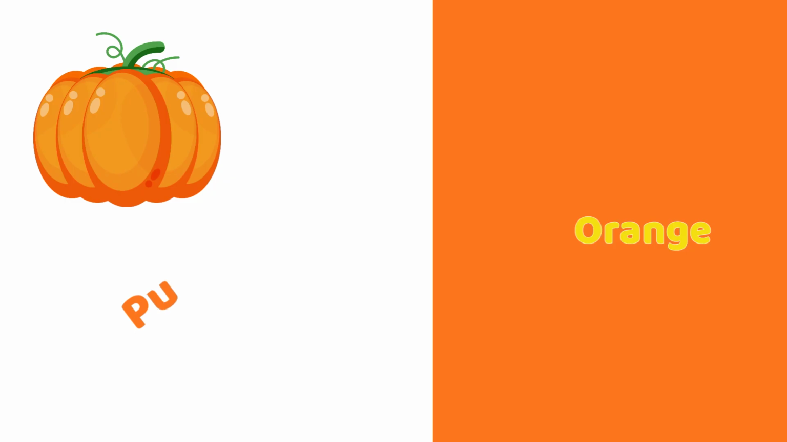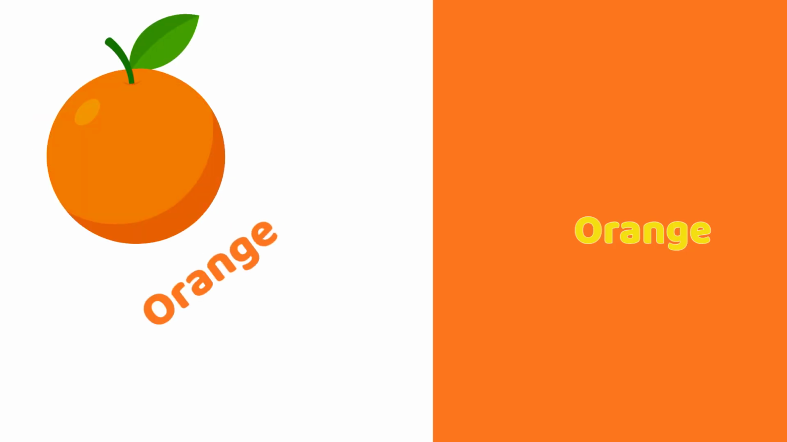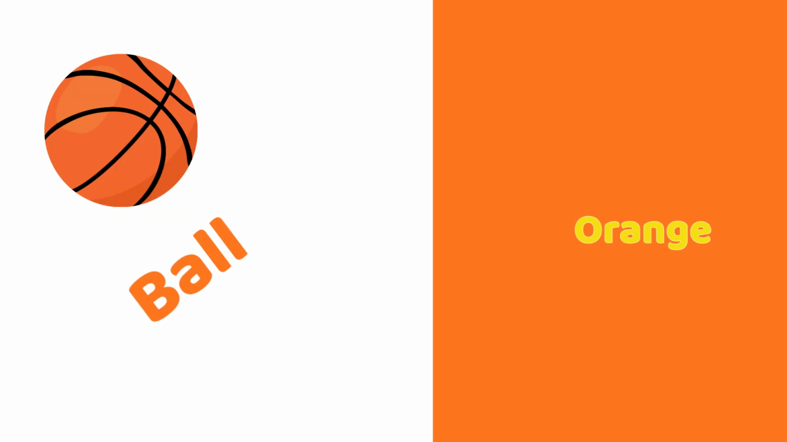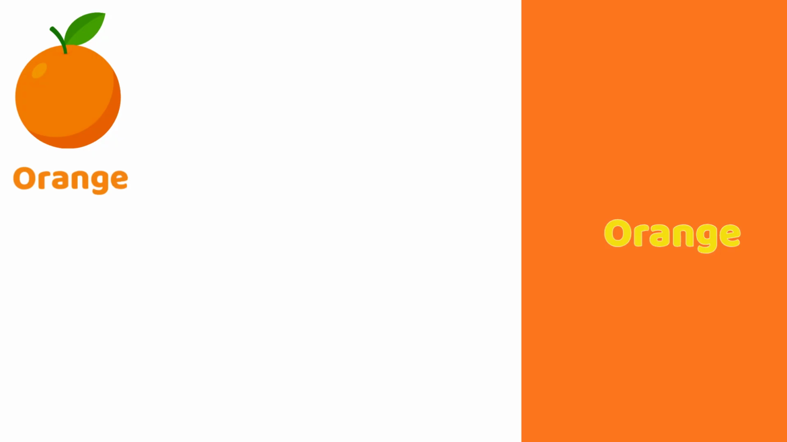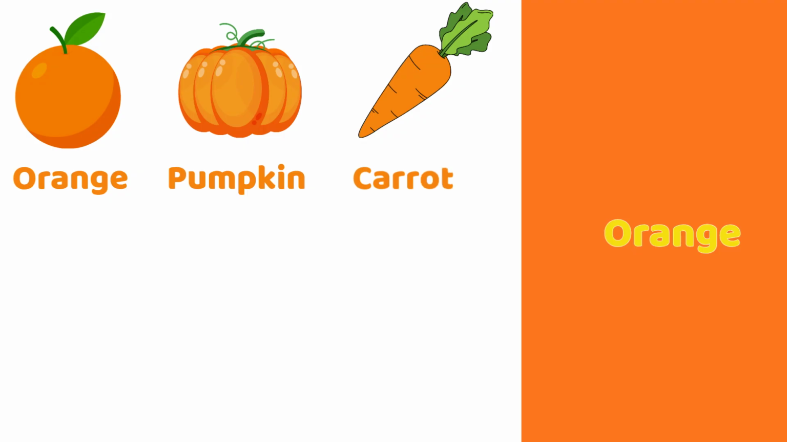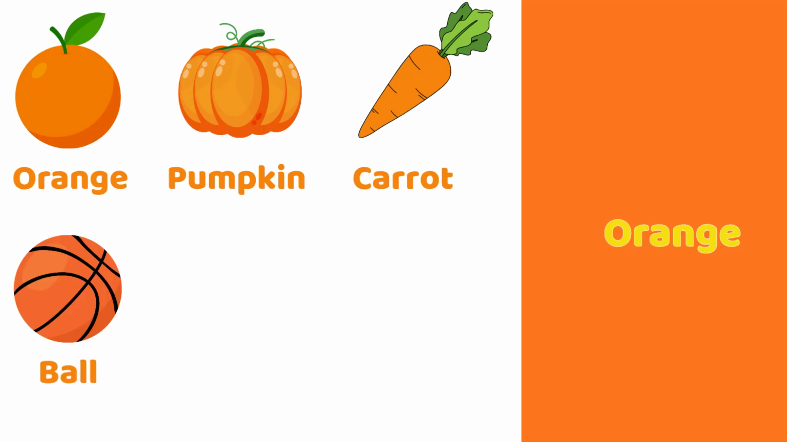Orange, orange. Pumpkin is orange. Orange is orange. Carrot is orange. Ball is orange. Kite is orange. Orange pumpkin. Orange carrot. Orange ball. Orange kite.